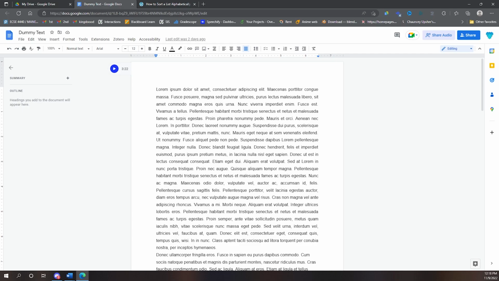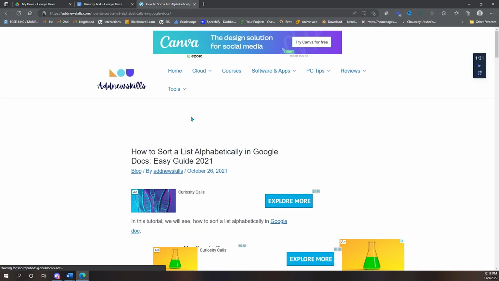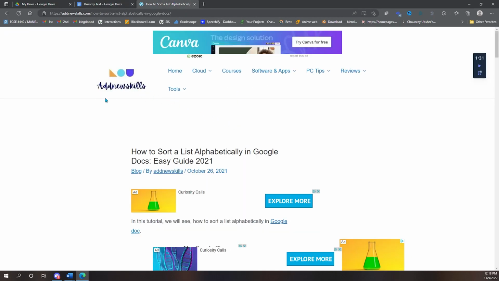Okay, so now we have Google Docs. If we are trying to sort by alphabetical order, Google Docs does not have a function built in to help us sort things alphabetically, by date, or by number, like Microsoft Word. To give credit where credit is due, I looked up how to sort a list alphabetically, and it was through add-ons that I was able to figure out how to do it.